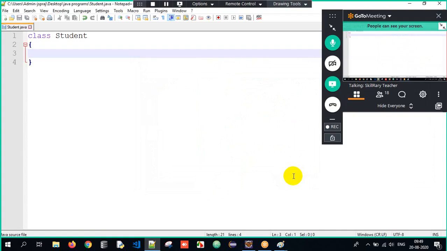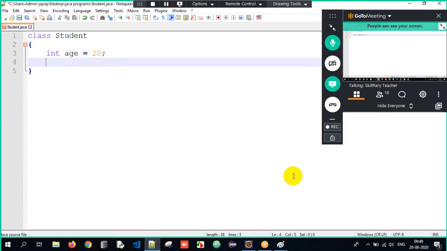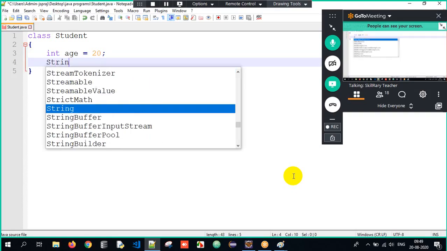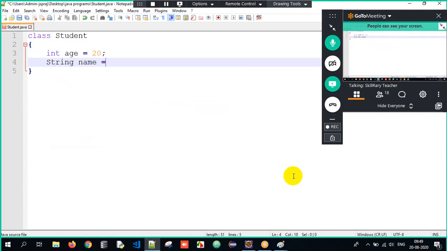So you have created a class called Student, right? Now every student will have certain properties, correct? What are those properties? Sir, every student will have an age. I will initialize the age to 20 here. Sir, every student will have a name. String name equals Dinga. Done, Control S, I've saved. So I have created a class and initialized two variables called age and name.